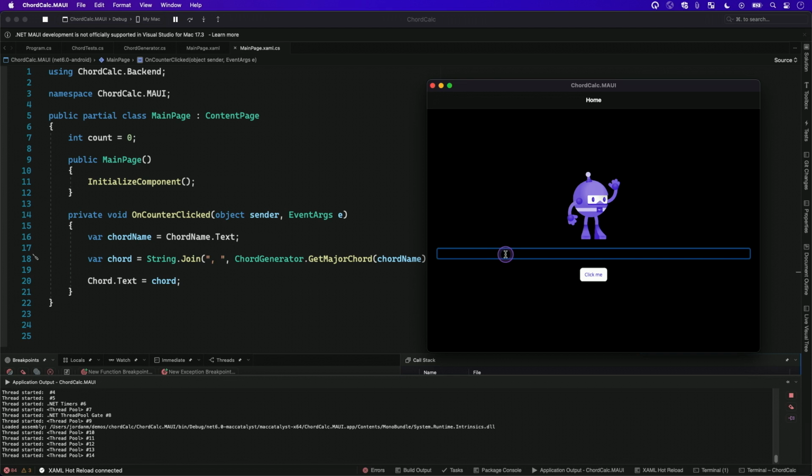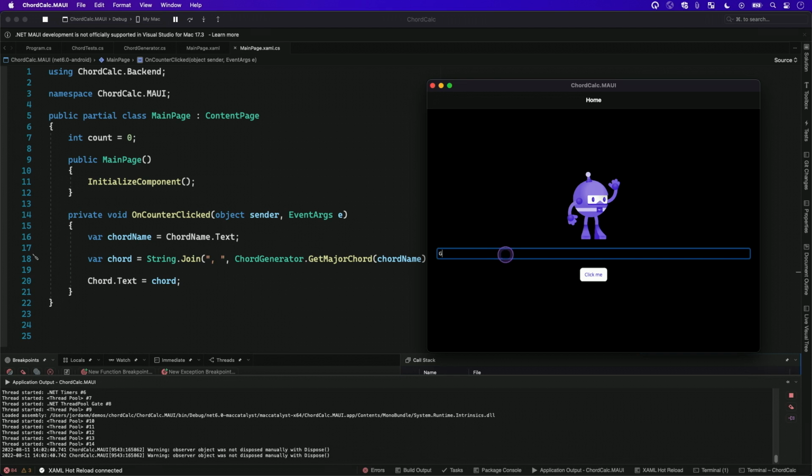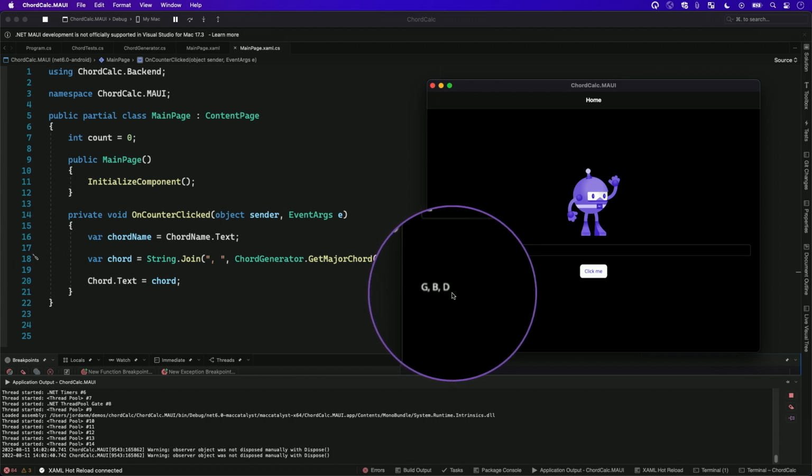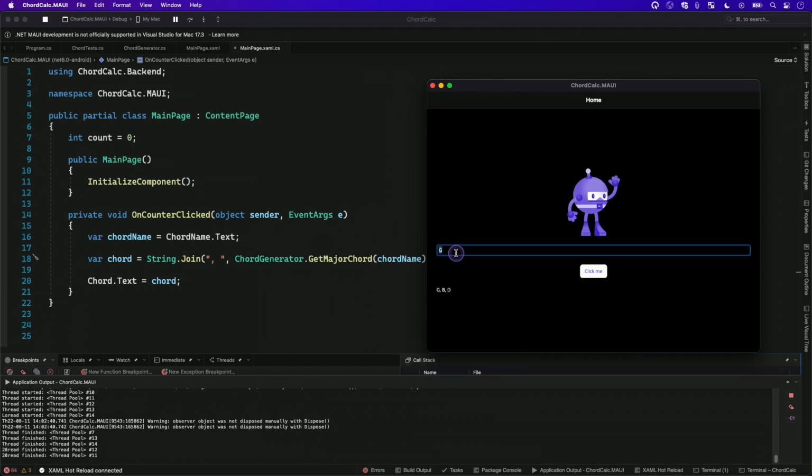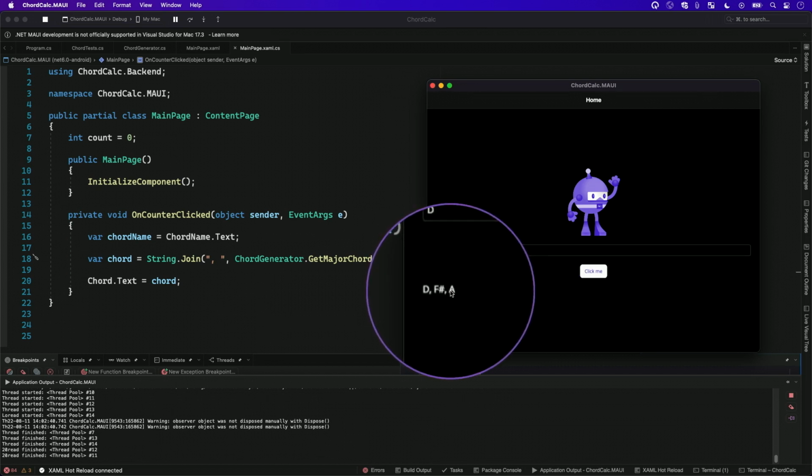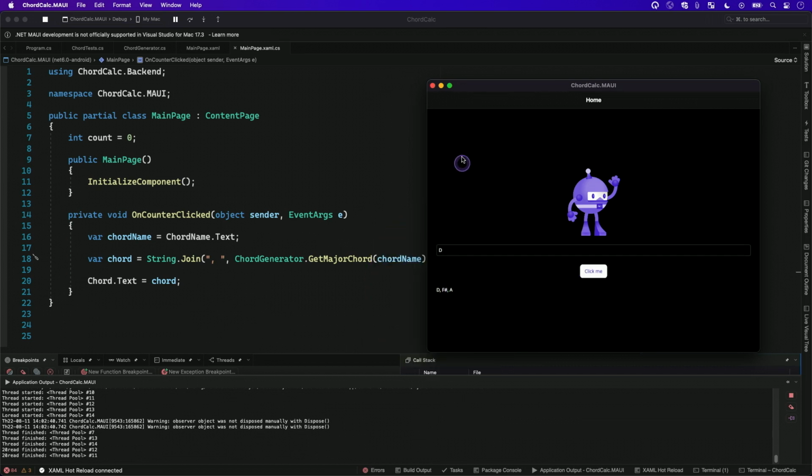So here's our bare bones app. I'll put in my G again, click me, and there's a handy little output from it. Let's throw in a D major chord, and I'll just prove that it is doing something as well. So we get a different set of notes back. So there we've got a Maui project we just added in.